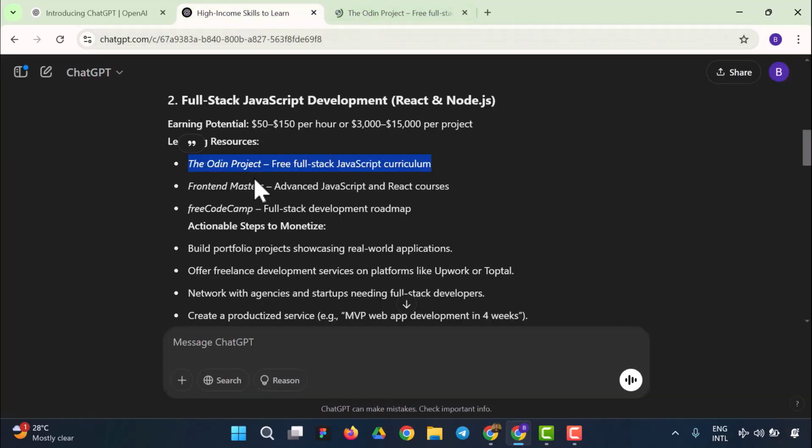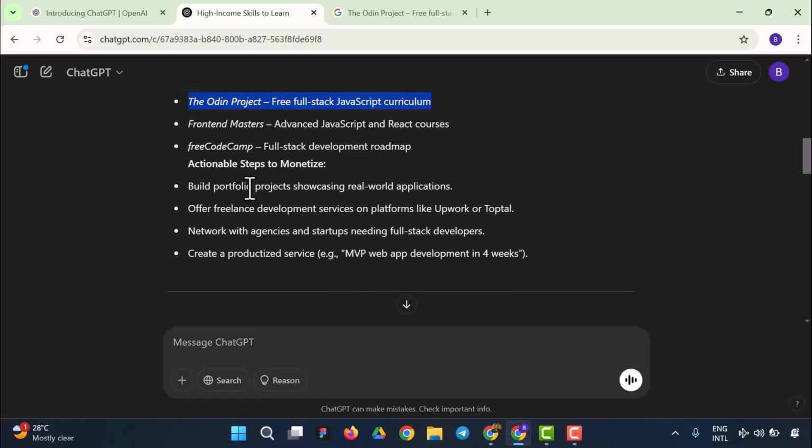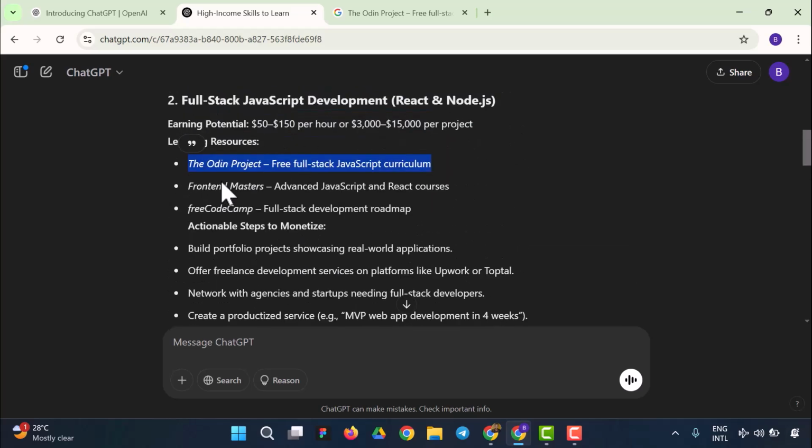But before we proceed with that, you could see Frontend Masters, the advanced JavaScript and React course, and freeCodeCamp's full stack development roadmap. Actionable steps to monetize: you build portfolio projects showcasing real world applications, offer freelance development services on platforms like Upwork or Toptal, network with agencies and startups needing full stack developers, and create a productized service, MVP web app development in 4 weeks. So that is something you can do as well.